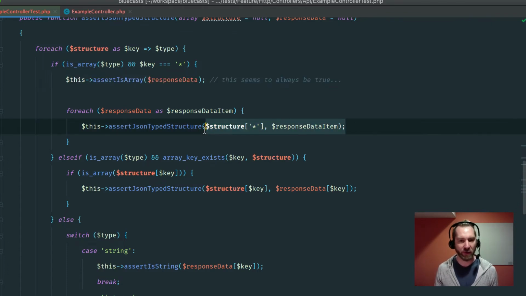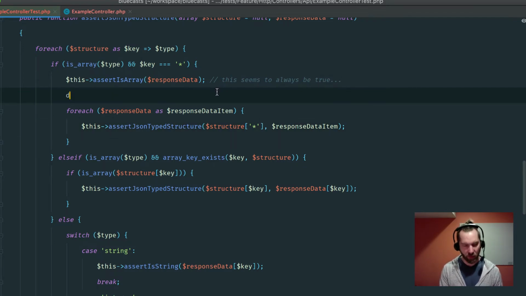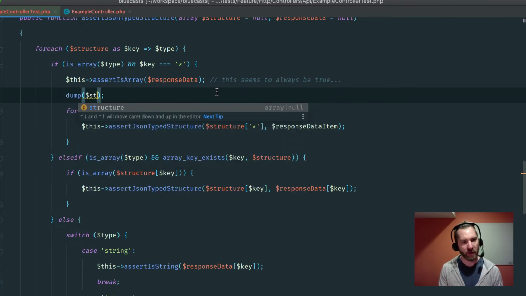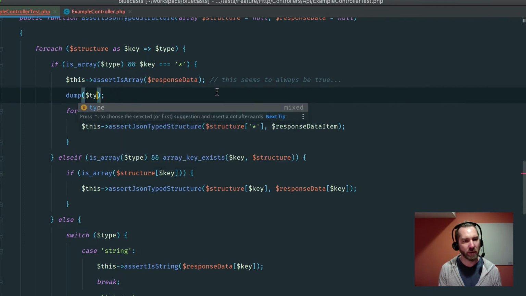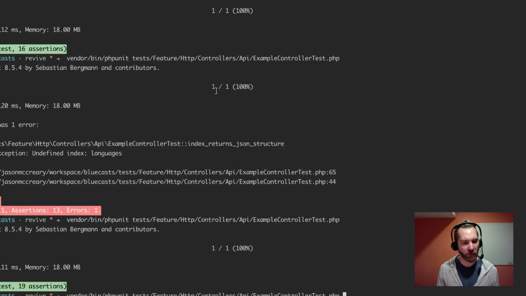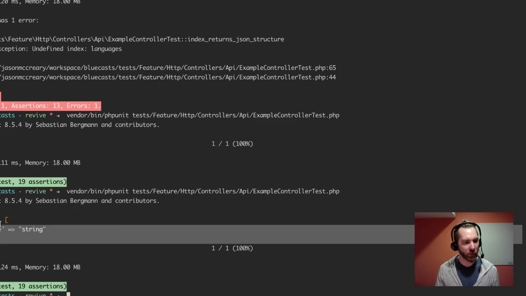This part makes more sense. If it's a star, then take that thing's particular structure and move on. I totally get that part. Anyway, well, no, I kind of don't get that part. Let's see when this is in here. Let's do structure. Or not structure, sorry. Let's do type. We know the key is going to be star. Okay, it gets in there with name string.